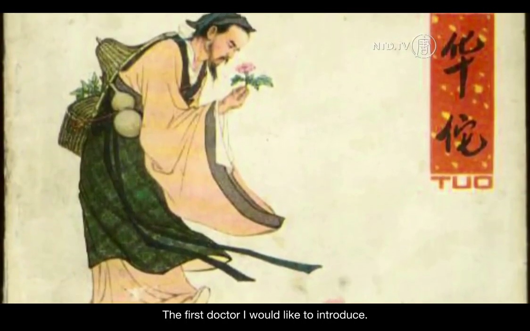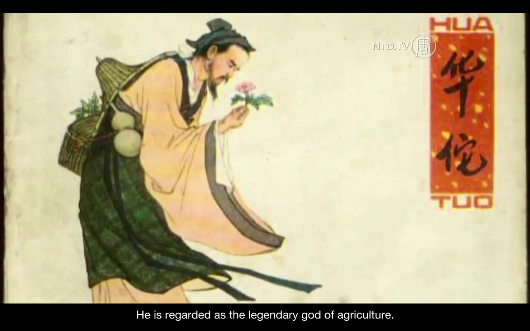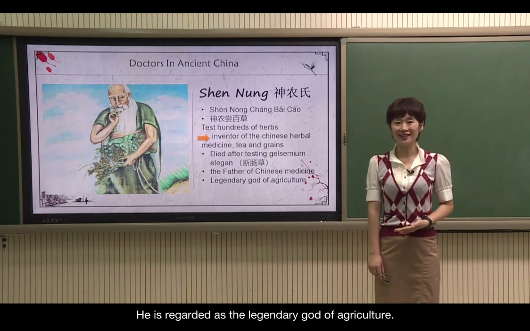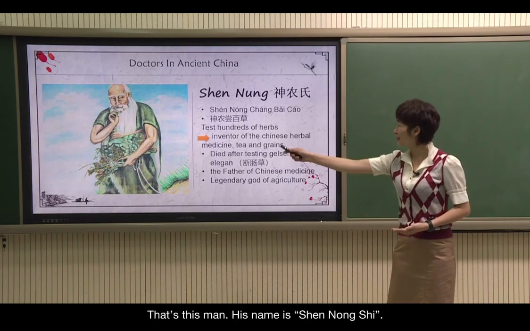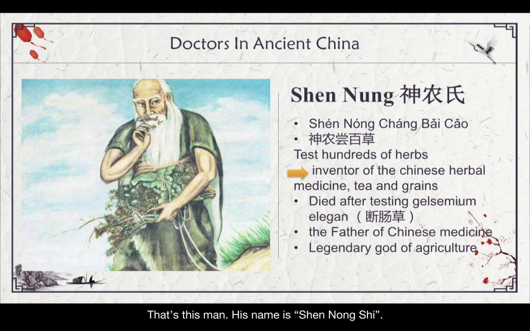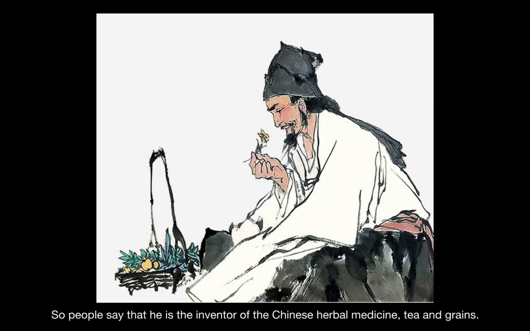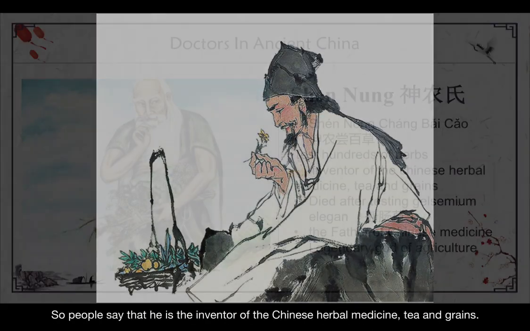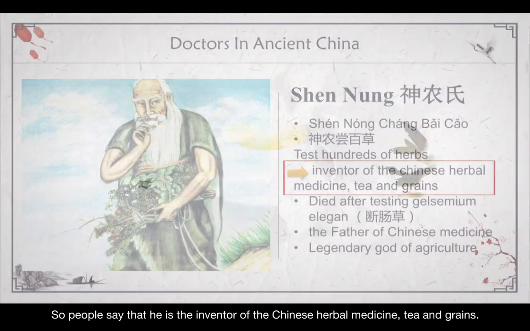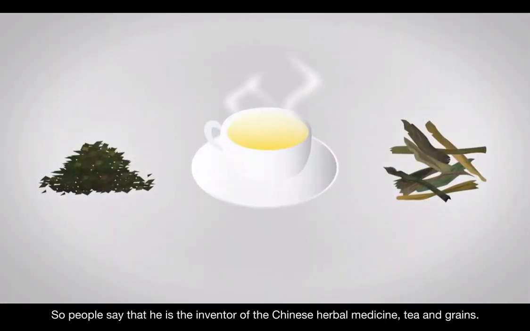And the first doctor I would like to introduce, he is regarded as the legendary god of agriculture. That's this man. His name is Shen Nong Shi, and there's a story about Shen Nong Chang Bai Cao. And so it's said that Shen Nong actually he tested hundreds of herbs. So people say that he's the inventor of the Chinese herbal medicine, tea, and the grains.